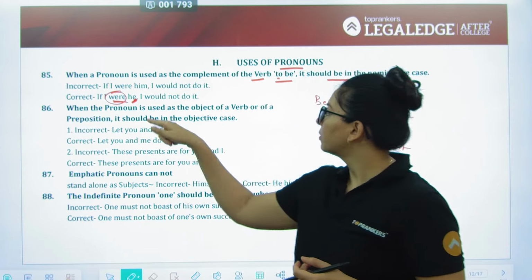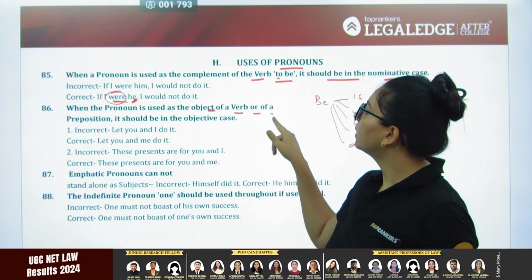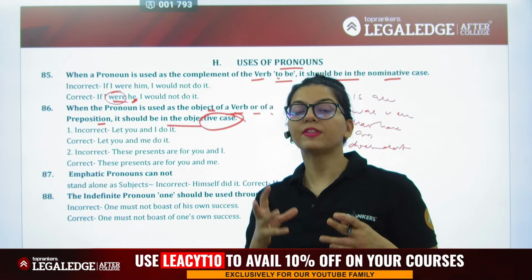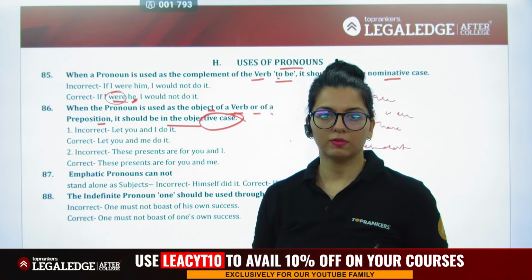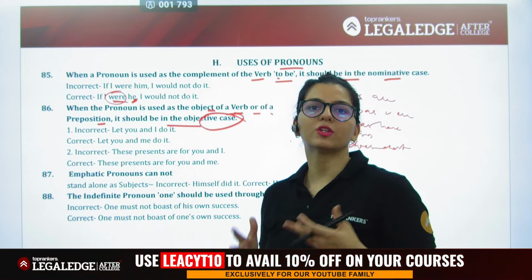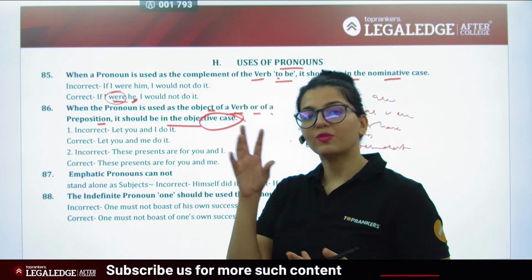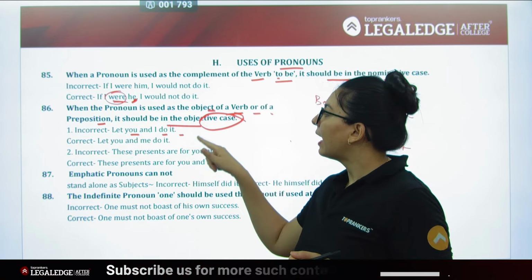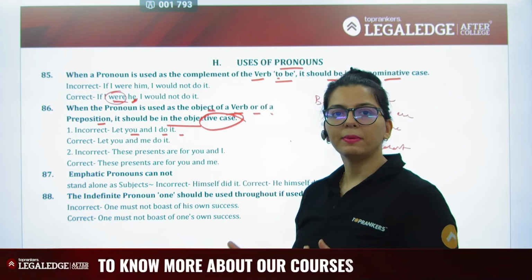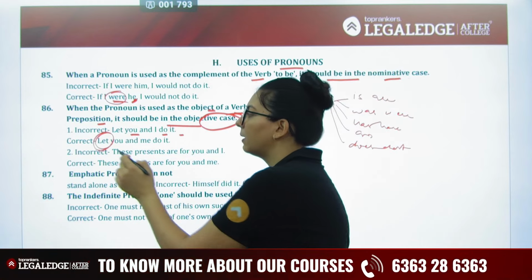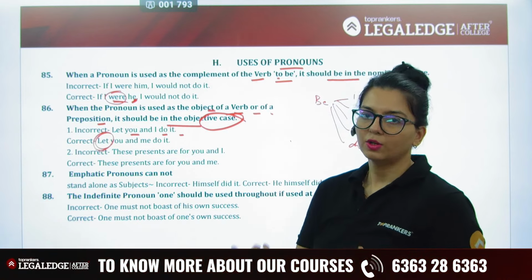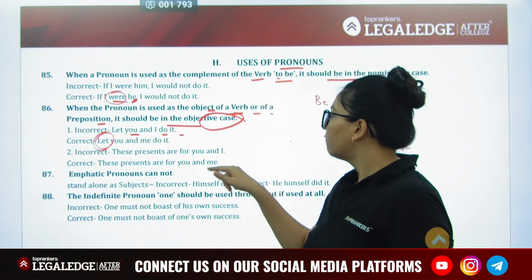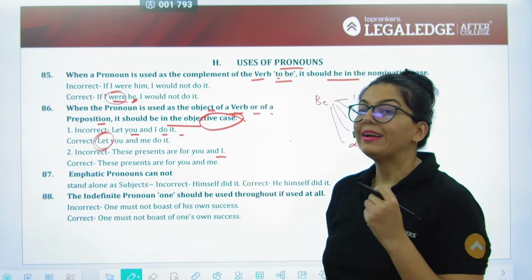Next, when a pronoun is used as an object of the verb or of the preposition, it should be in objective case. Now, if that pronoun is the receiver of that verb, that is, उस एक्शन का रिसीवर है, तो ऑब्वियसली उसको ऑब्जेक्टिव केस में होना होगा, क्योंकि वो तो ऑब्जेक्ट का काम कर रहा है, वो सब्जेक्ट का काम थोड़ी कर रहा है. Let you and I do it, no. Let you and me do it, because ये लेटिंग जो वर्ब है, इसका रिसीवर है ना me, तो ऑब्वियसली it will have to be objective. These presents are for you and I, these presents are for you and me.